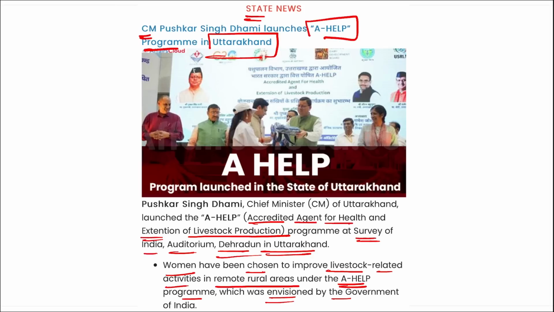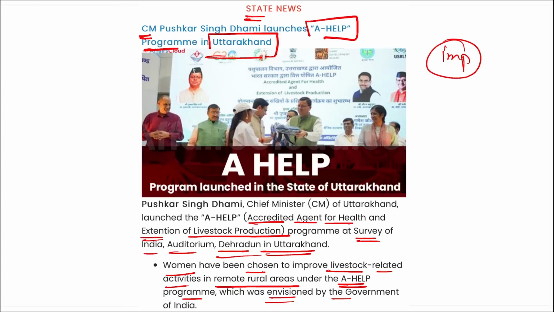Right? And this program was successfully piloted in Madhya Pradesh and Jammu and Kashmir, and now it has been shifted to Uttarakhand. So important, mark this. This A-Help was recently launched where? In Uttarakhand. Earlier it was launched on a pilot basis in Madhya Pradesh and Jammu and Kashmir.